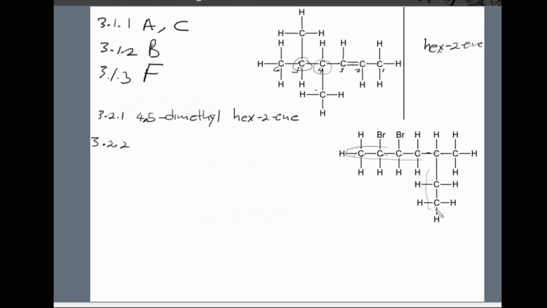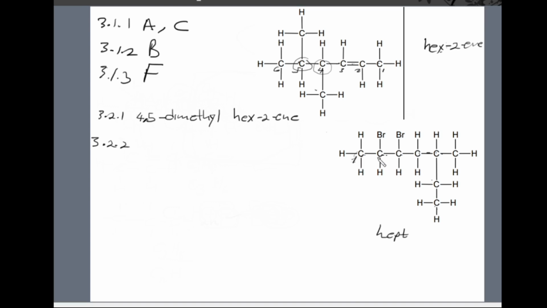If you count like this, 7 is the longest, right? So now the parent chain has 7 carbon atoms. So we'll have hept in our name, right? Hept. Okay, and then we need to identify the position attached to the functional group.